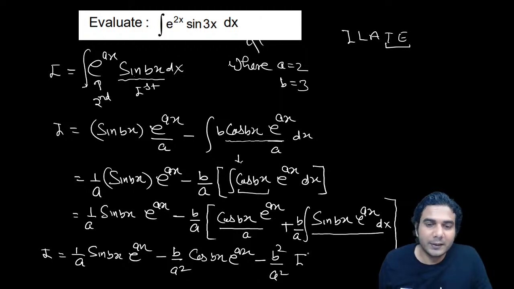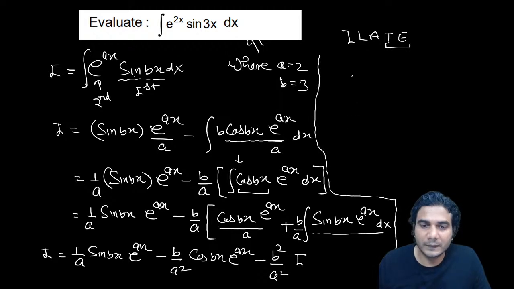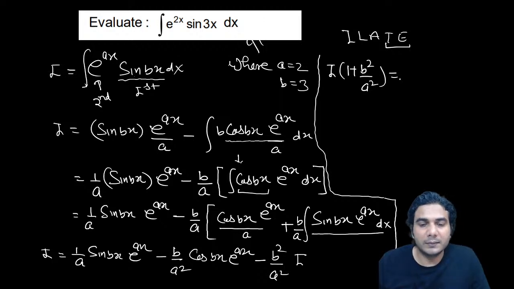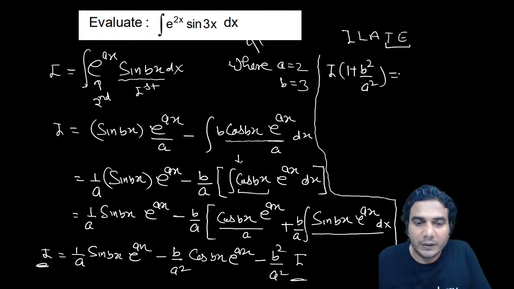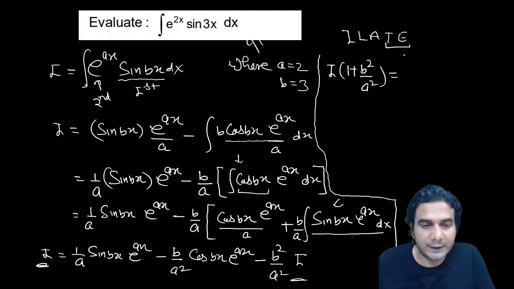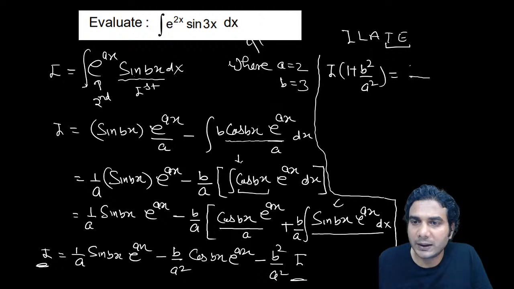Now let's separate this. So it is I plus b square upon a square I is equal to, let's separate it. I'm separating this I, or take it to the left hand side. So we'll separate I. No need to integrate it again because this is the same question. So we are separating it and writing the rest of the terms on the right hand side. So again, take the a square LCM. So the LCM is a square.